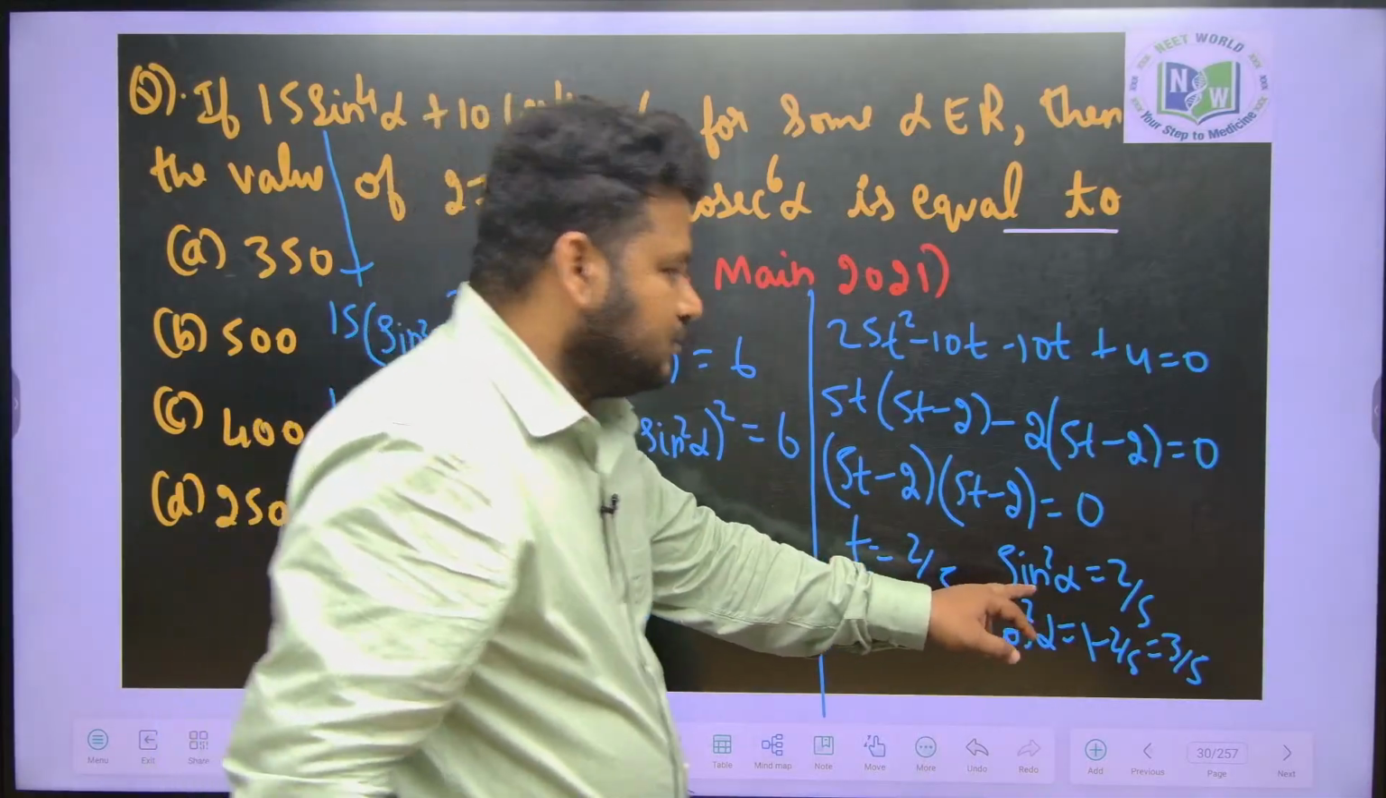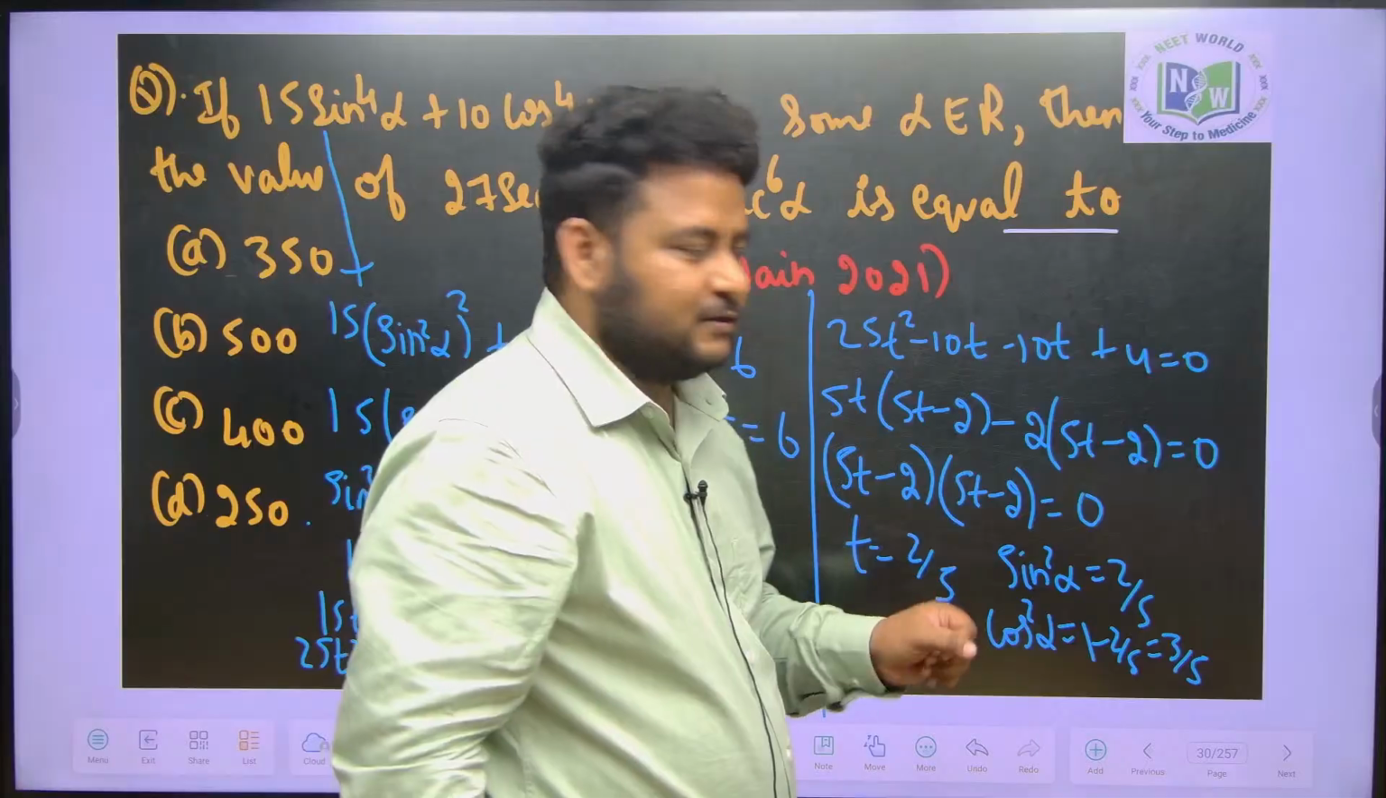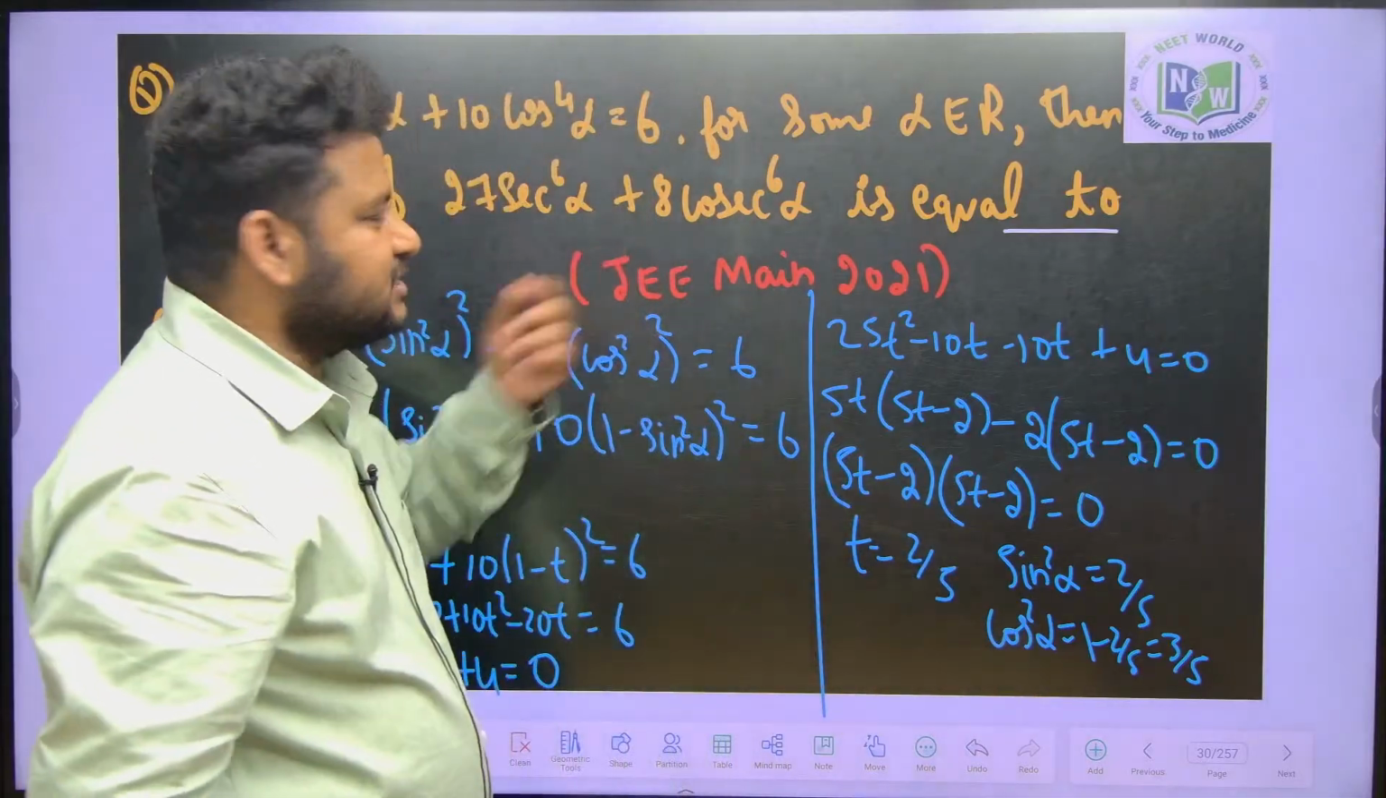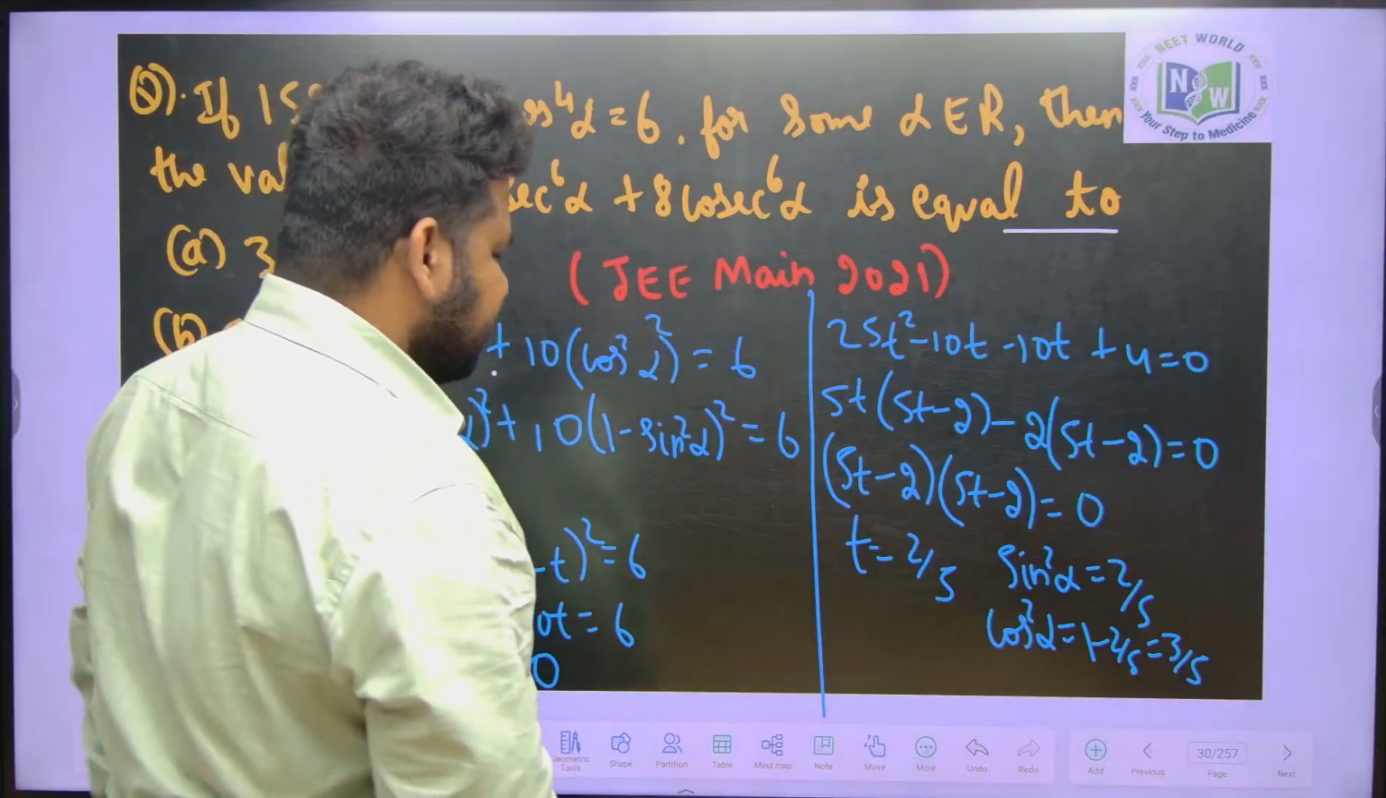Sin square alpha is 2 by 5. Cos square alpha is 3 by 5. So once I get sin square and cos square, definitely I can get secant square and cosecant square. Okay, so let us take up the question that they are asking.